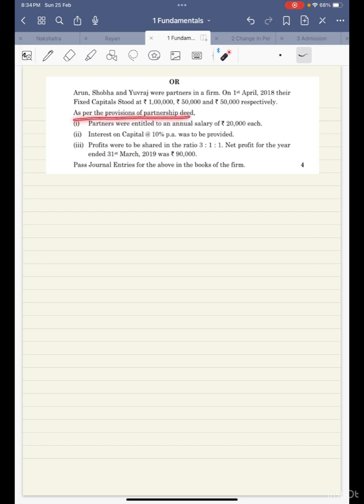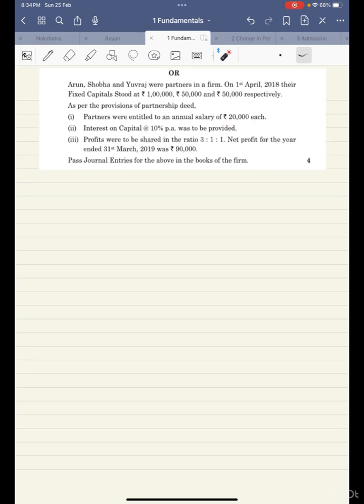So the provision of partnership deed provided that partners were entitled to an annual salary of 20,000 each. Annual salary of 20,000 each means all these 3 people were supposed to get 20,000 salary. Interest on capital to be provided 10% per annum. Okay, and profits were to be shared in the ratio 3:1:1. Net profit for the year ended was 90,000.